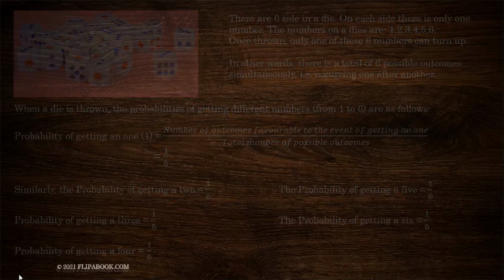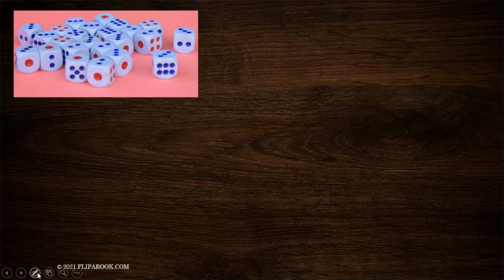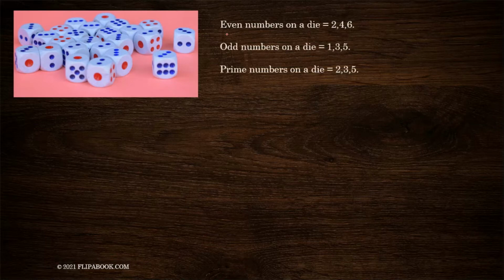Next concept. Now in a die the numbers are from 1 to 6. So from 1 to 6 the even numbers are 2, 4 and 6. This means a total of 3 numbers. There are 3 even numbers. Again, how many odd numbers are here? 1, 3 and 5. A total of 3 odd numbers. Again, how many prime numbers are there? 2, 3 and 5 are the prime numbers from 1 to 6. So there is a total of 3 prime numbers.